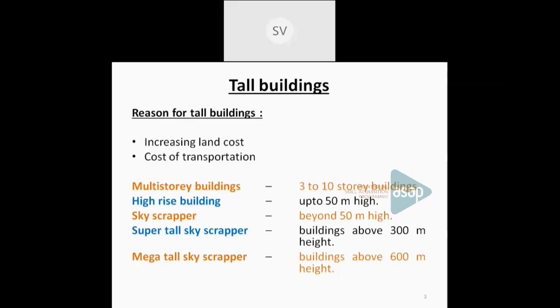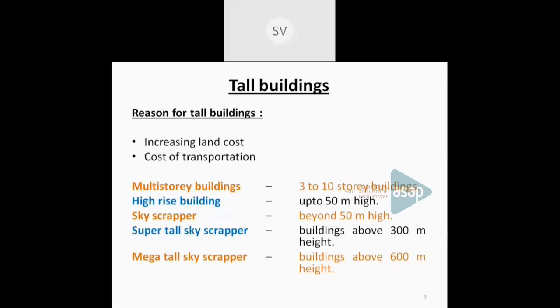Why is construction going towards tall? The main reason behind the construction of tall buildings is, one, increasing land cost, and the other one is the cost of transportation. So based on these two reasons, we are always moving towards tall constructions.